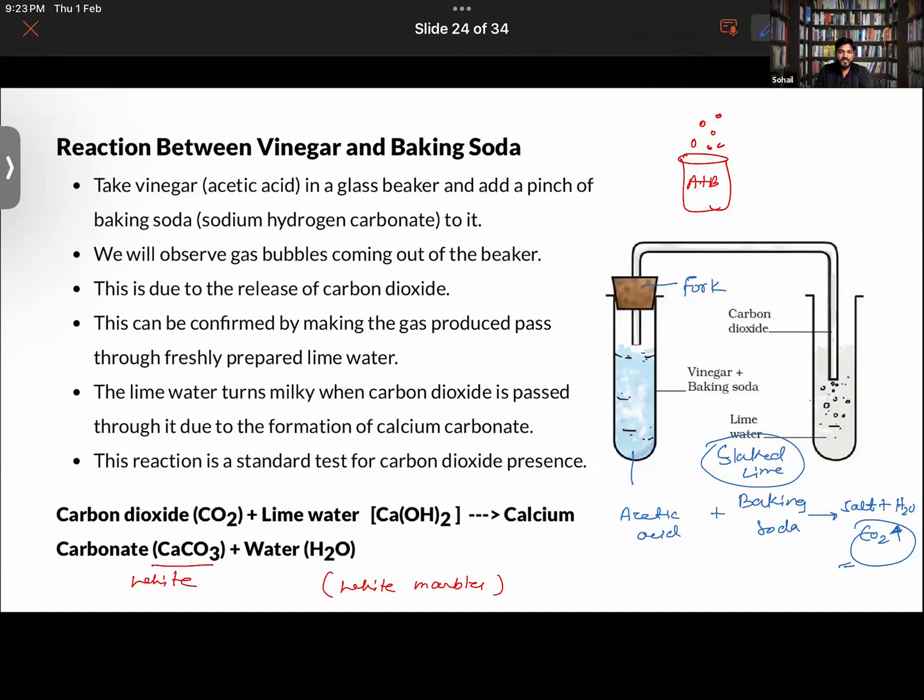One thing you can do is collect the gas in a tube and pass it over the lime water, that is Ca(OH)2. If the lime water turns white, you can confirm that the gas evolved in the reaction between A and B was carbon dioxide.